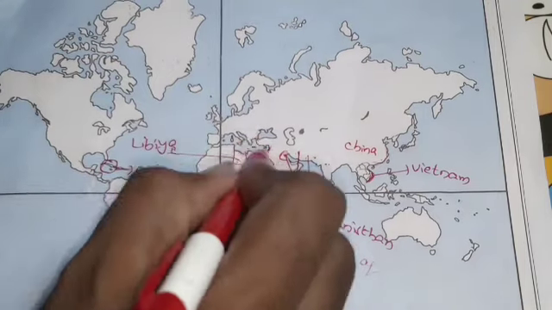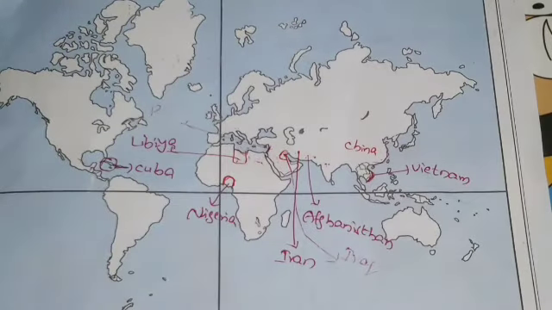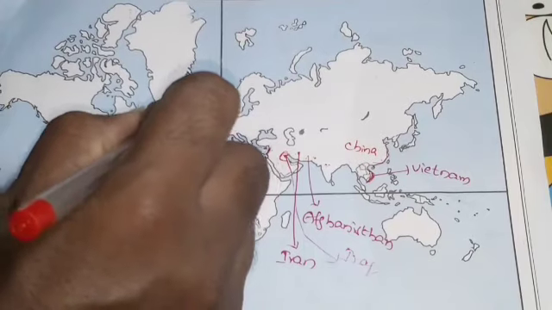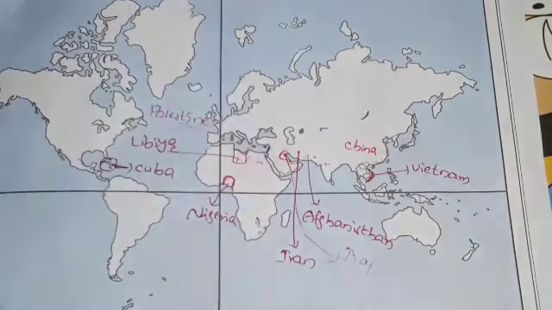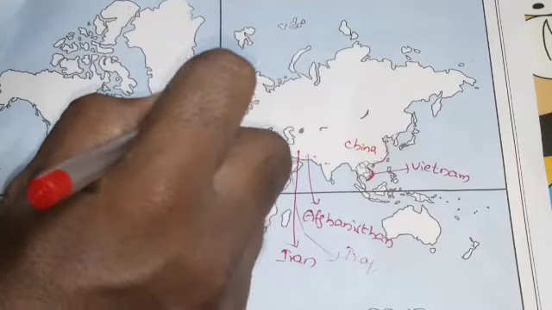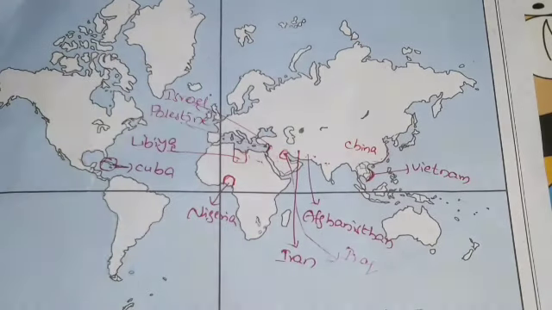Below Turkey you have to mention Palestine and Israel. Why? Because Israel is divided from Palestine. So you mention the same place, then you will get the marks.